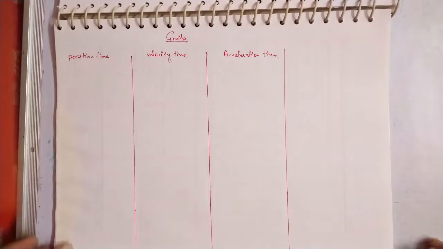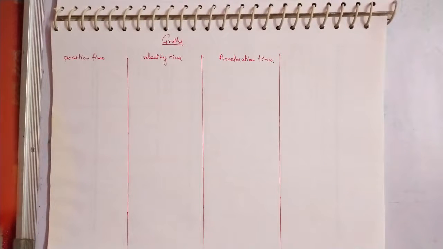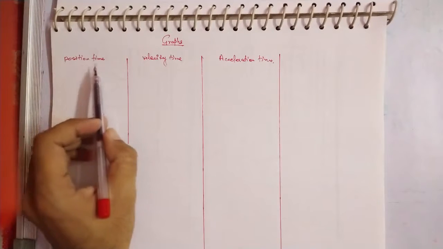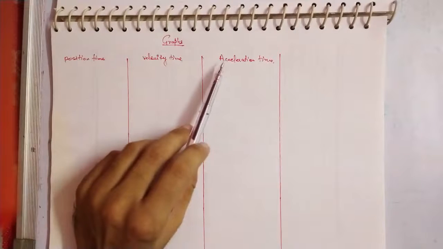So in this part, after the acceleration, we will see the important graphs that are related to the motion of the body. Here we will see all the graphs on a single page to think about what the possible graph formation is for a particular body. So let's take the first condition. The first column will show you position-time, then the velocity, and this is the acceleration.